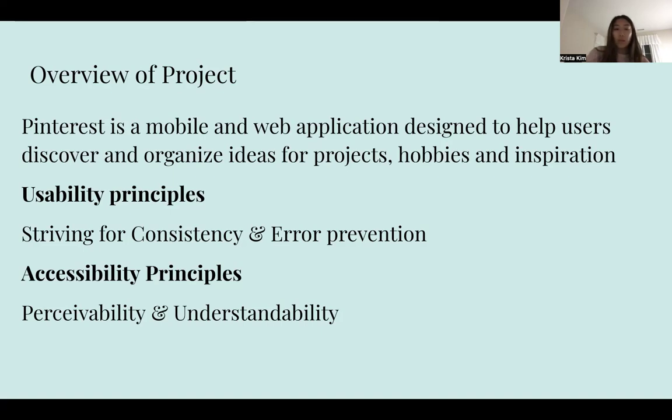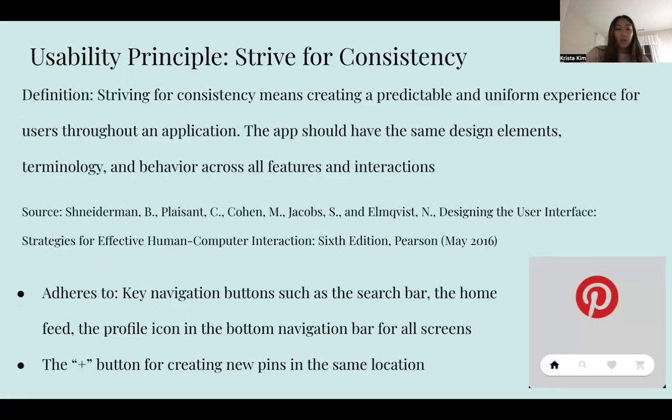Focusing on both the application and desktop platform, this project analyzes how Pinterest exhibits many of the usability principles of consistency and preventing errors, and the accessibility principles of perceivability and understandability, but also has some areas to improve. The first usability principle is strive for consistency.